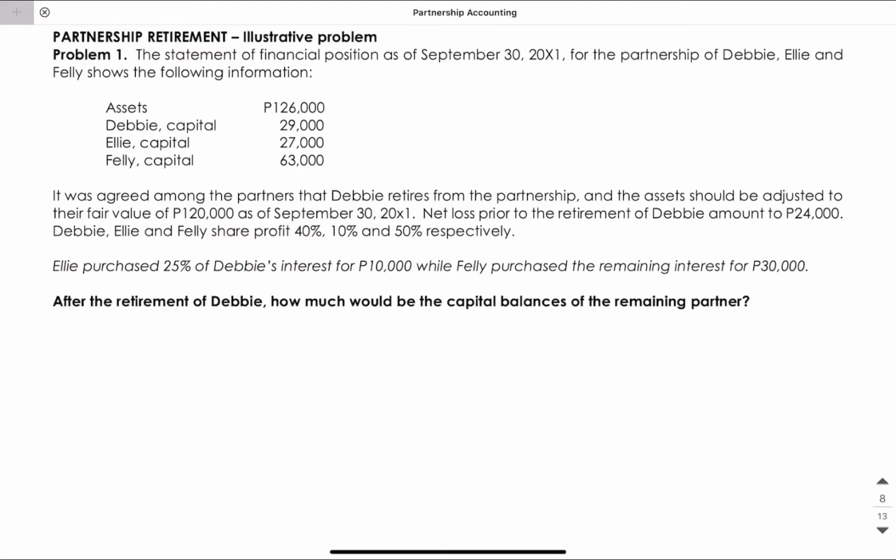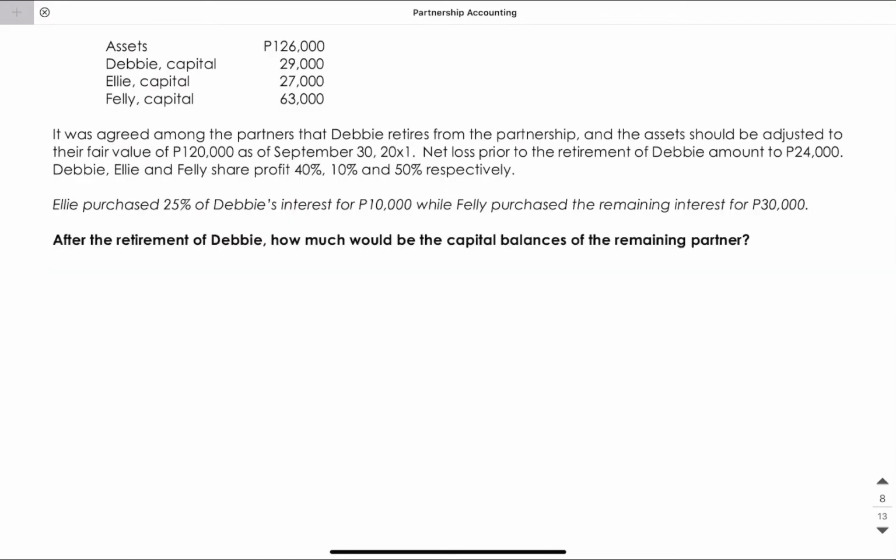Net loss prior to retirement of Debbie amounts to $24,000. Debbie, Ellie, and Feli share profit of 40%, 10%, and 50% respectively. Ellie purchased 25% of Debbie's interest for $10,000, while Feli purchased the remaining interest for $30,000. Question: after the retirement of Debbie, how much would be the capital balances of the remaining partners?